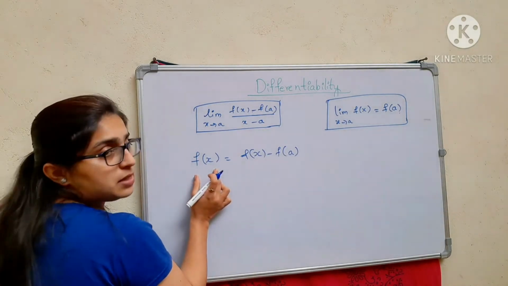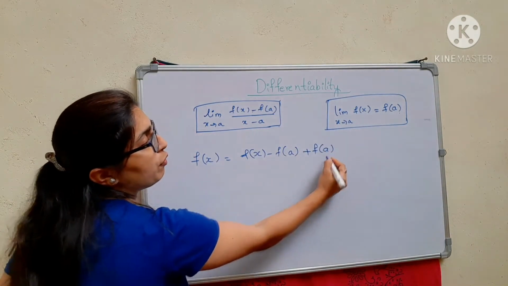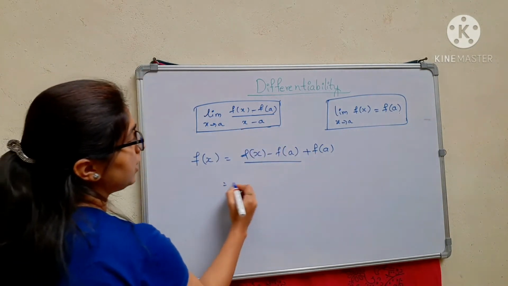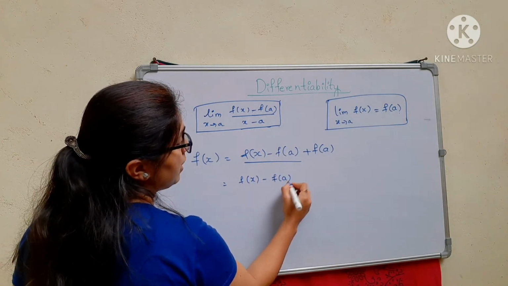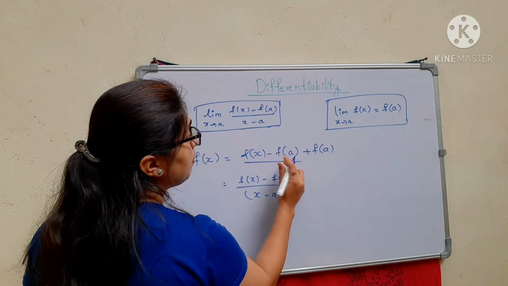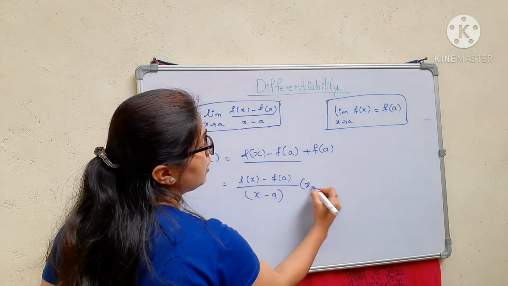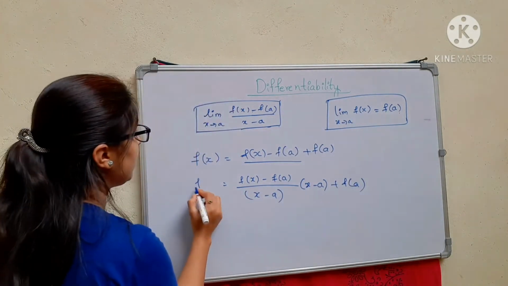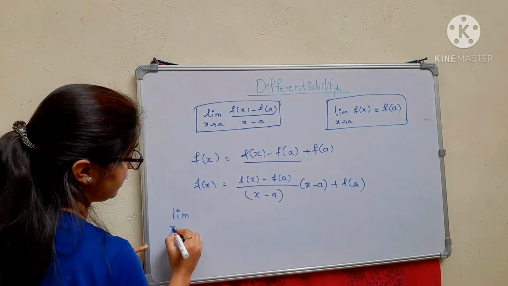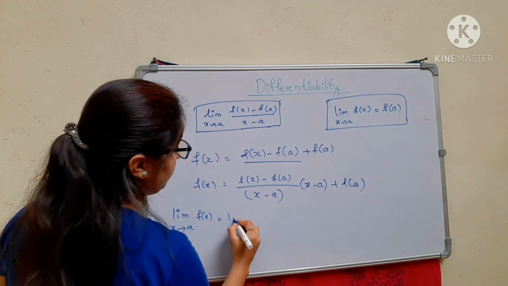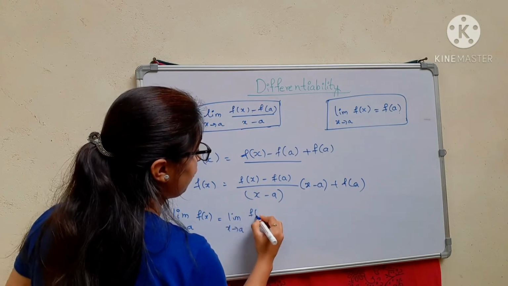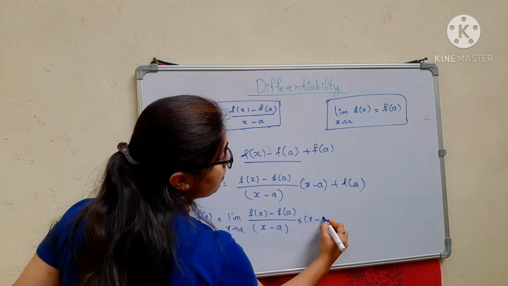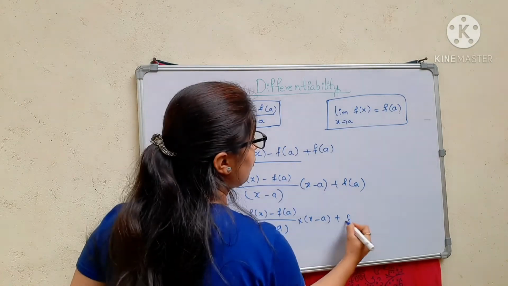When this becomes equal to f of x, that is when I add f of a, right? So see here in the denominator part, you have x minus a. So in the next step, I will take f of x minus f of a divided by x minus a, but it will become equal to this when I multiply and divide by x minus a. Okay, so now if I put the limits here as x approaches a, here also I will put the limit x approaches a, f of x minus f of a divided by x minus a into x minus a plus you have f of a.